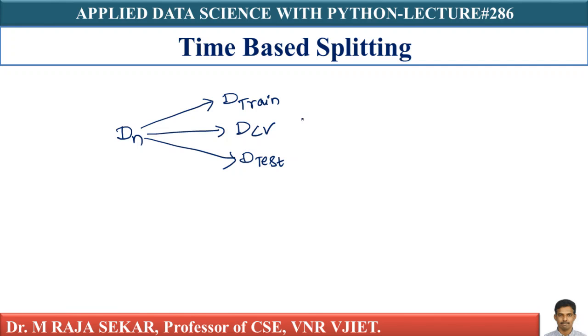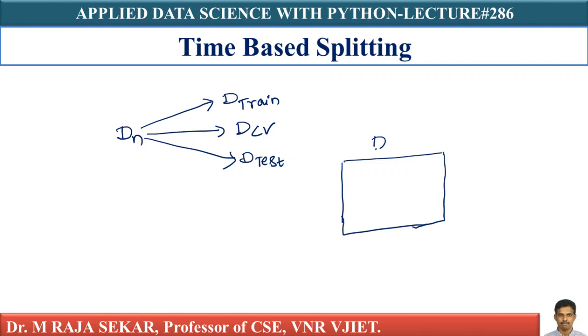Till now we have been saying that we randomly split the data into Dtrain, D cross validation and Dtest. What does random splitting mean? Random splitting means, let me assume this is my data set Dn, whose size is n.